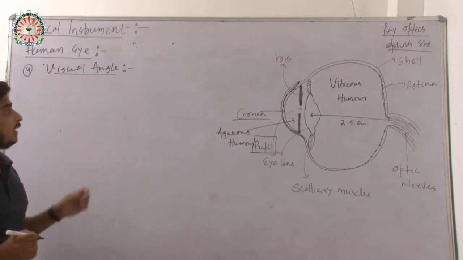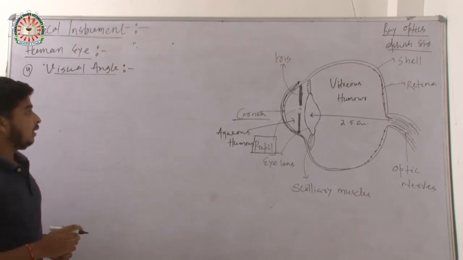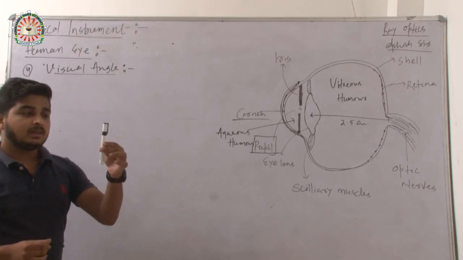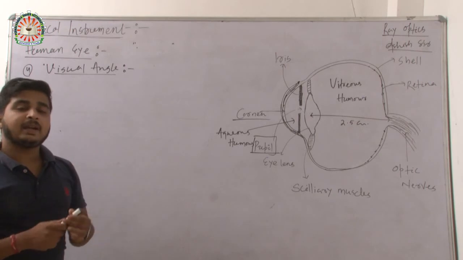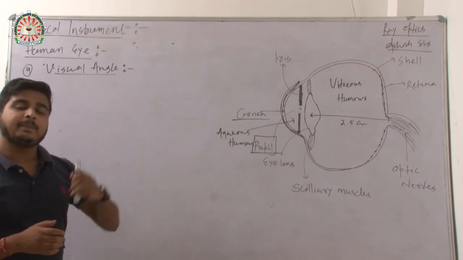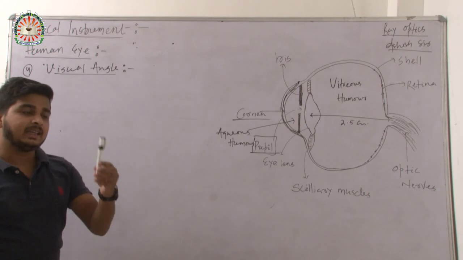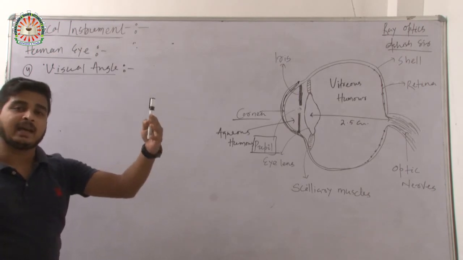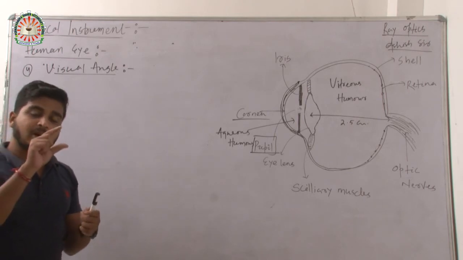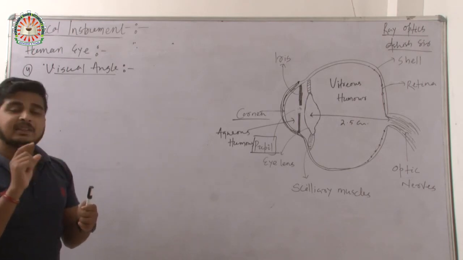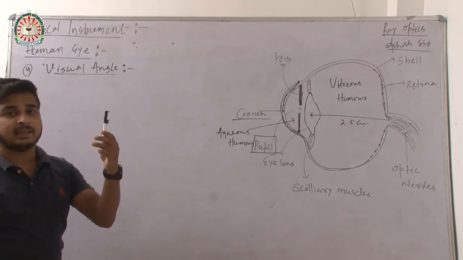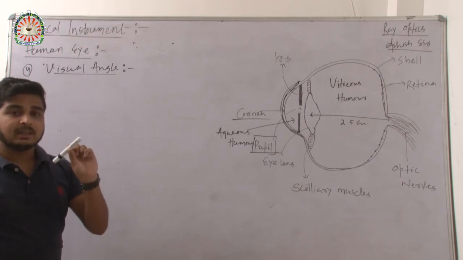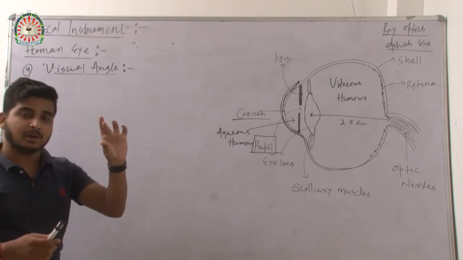So what is visual angle? My dear students, if this marker is separated from my eye by a very large distance, or placed at a very far distance from my eyes, then it will look very small. If the marker is very close to my eyes, then it will look very large. This same thing can be seen very large or very small.